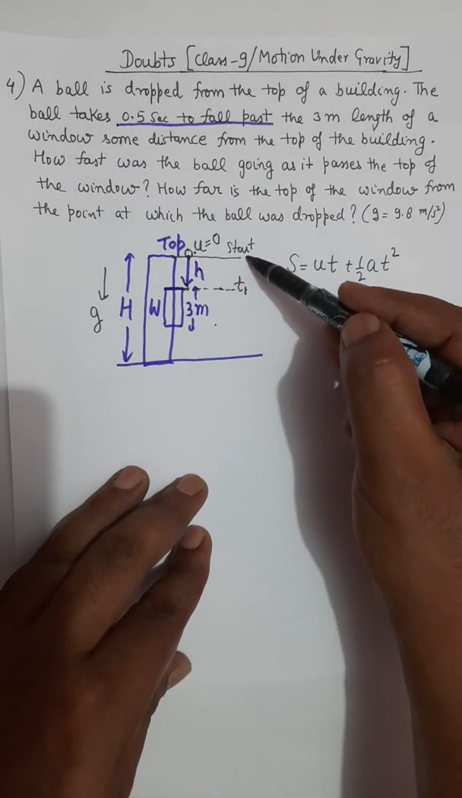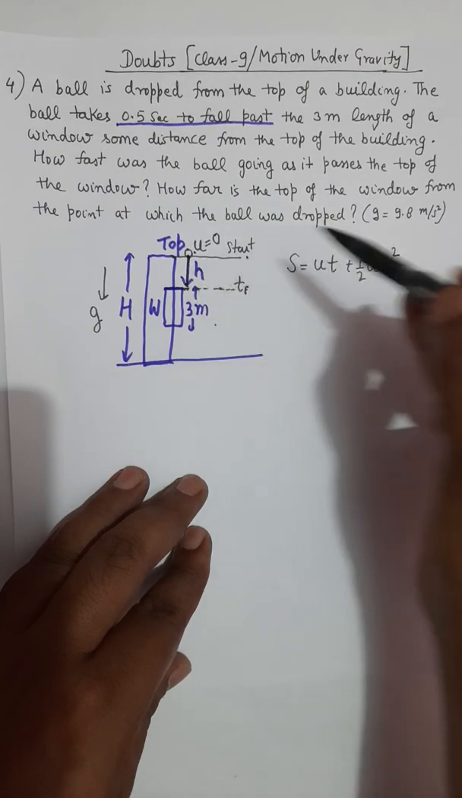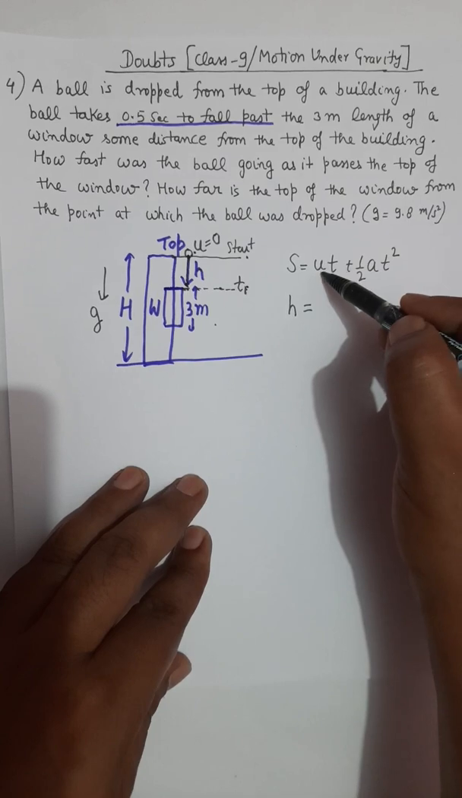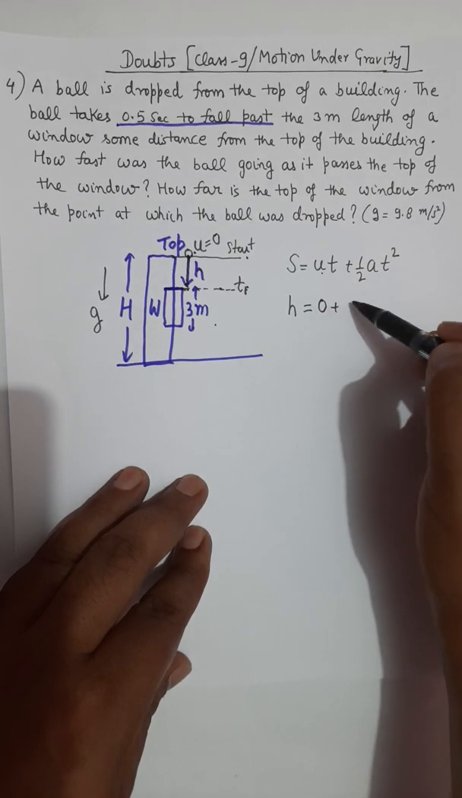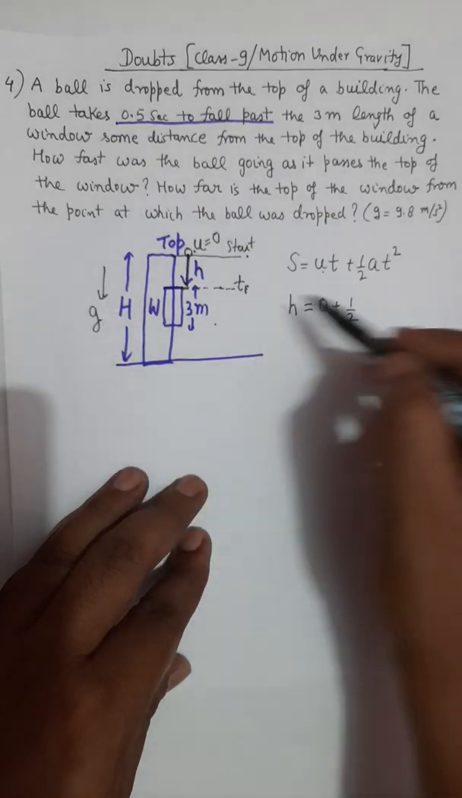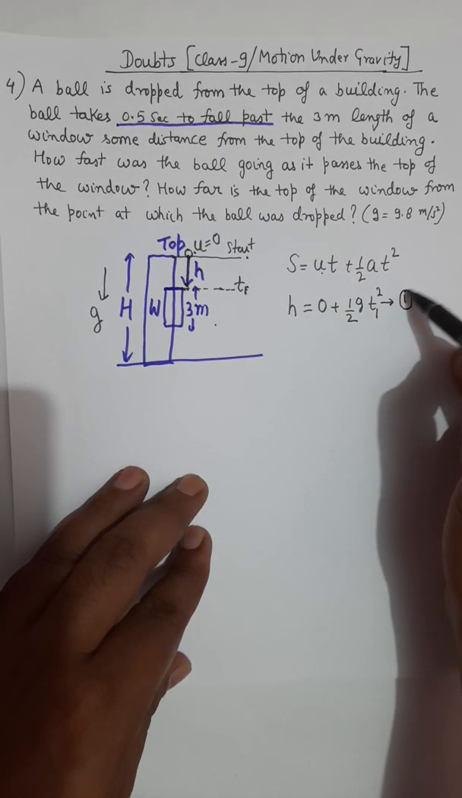So during the first T1 seconds, the body falls down h. It starts from rest, so I will take u equals 0, and then plus half, acceleration a is replaced by gravity g, and time T1 square. This is my first equation: h equals half g T1 square.